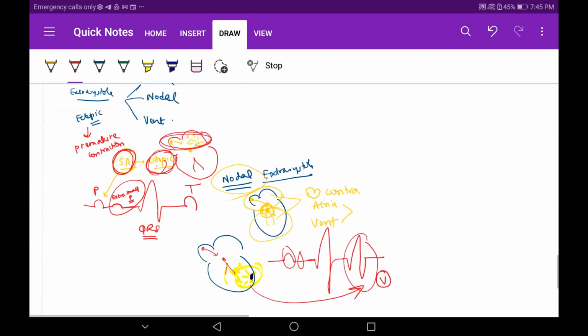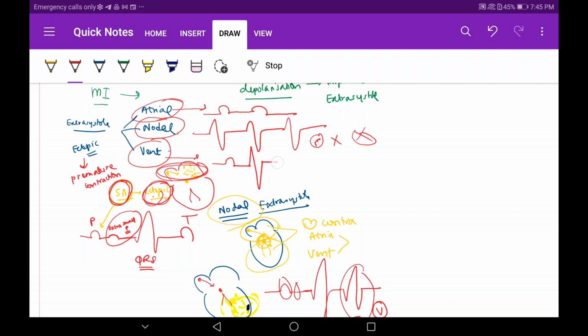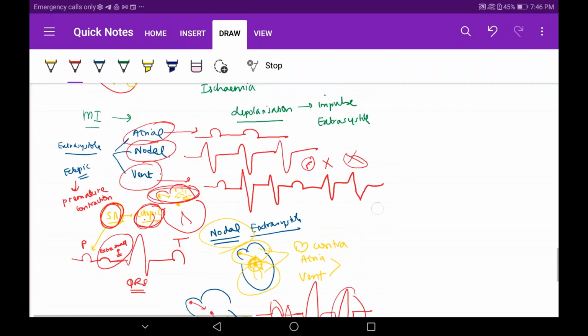Just for summarization of extrasystoles, we have atrial, nodal, ventricular. In atrial, on the ECG we will have an extra P wave. In nodal we will have only QRS because the whole heart is contracting and the P wave will not appear. Do not go in detail for nodal, just ignore nodal, it is a bit confusing. In ventricular, the P wave is normal, but the QRS comes twice. This is the summary. If you want to take a screenshot, you can. Otherwise, no need. Okay, let's jump to the next part.